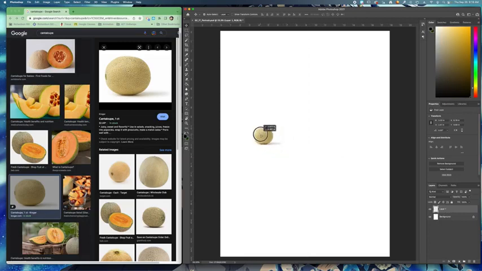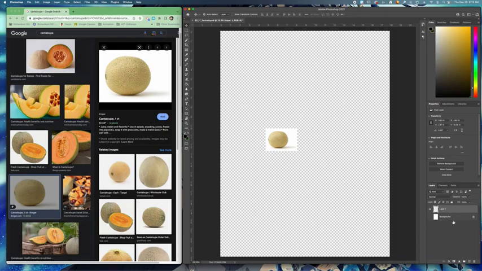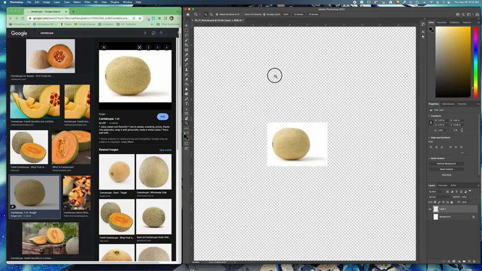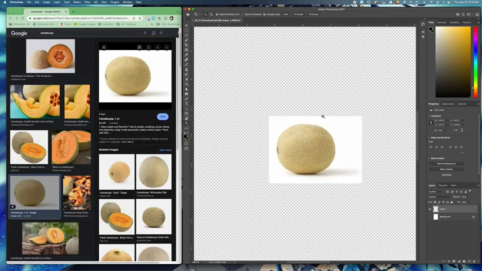Now, another thing I want to point out is, let me take off this background by turning off the visibility. So there is a white background. So I'm going to zoom in right here. See that white background? We want to get rid of that. So if you remember, I forgot what chapter it was, I believe it was chapter 3, the seashell assignment. You also learned how to select objects and get rid of their backgrounds. So we're also going to be using that here as well.